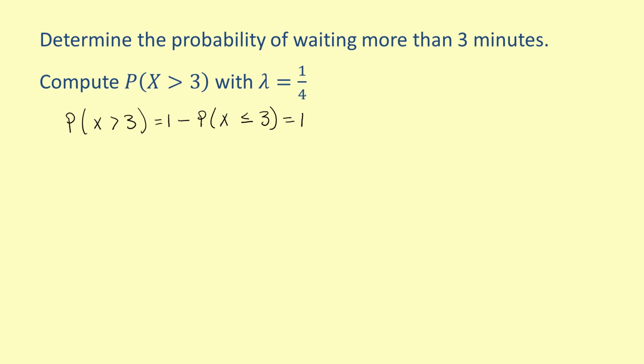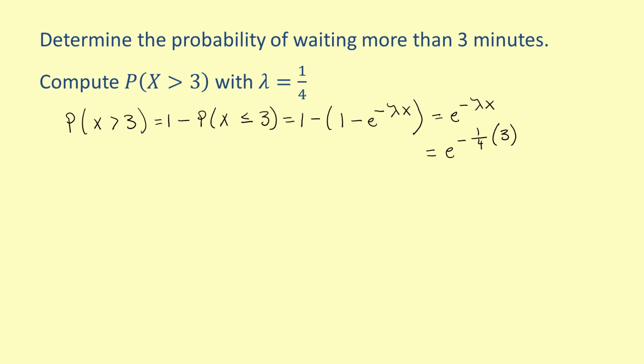This equals 1 minus the difference of 1 and e to the negative lambda x. This simplifies to e to the negative lambda x. Substitute the values for lambda and x to get e to the negative 1 over 4 times 3.